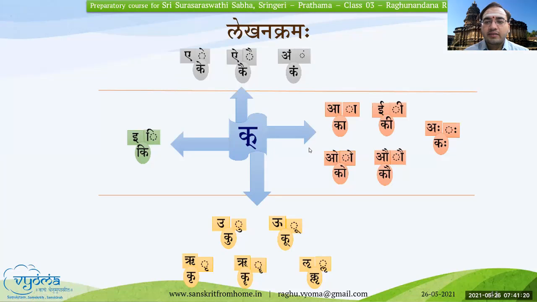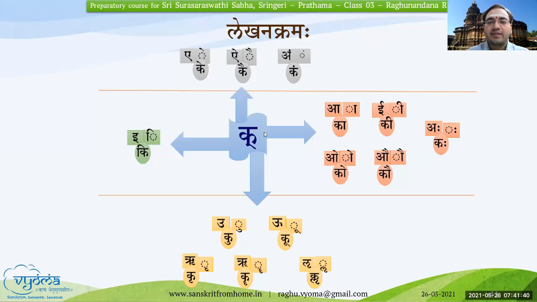Now, some of the Gunitaksharas, while writing, we write to the right side. Some we write above the letter, some below the letter, and some to the left side.